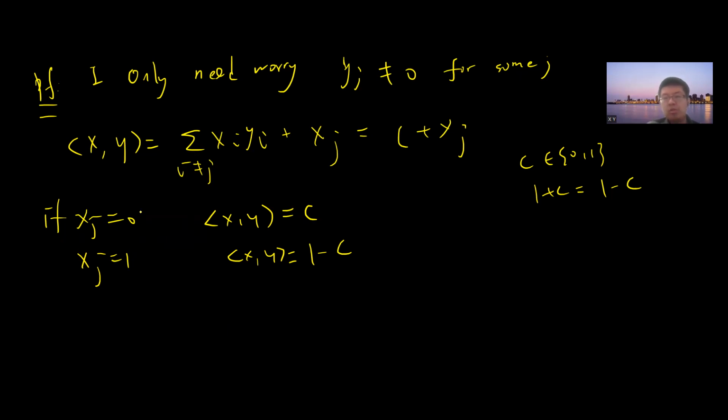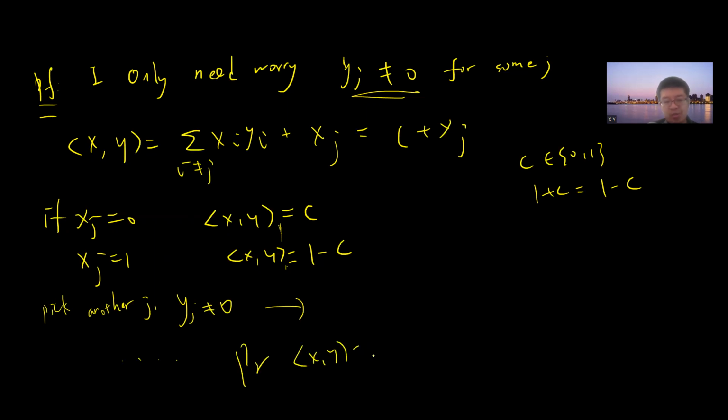So then you can use mathematical induction. If you start with n variables, and you only care about the non-zero terms, you take one non-zero term, then it will reduce to half probability to have half of the results. These always give different results. Then you can pick another j such that y_j is still non-zero, and you will keep branching. But finally you ask, what's the probability that x·y equals 1? Each branch is always half, so the answer must be half.